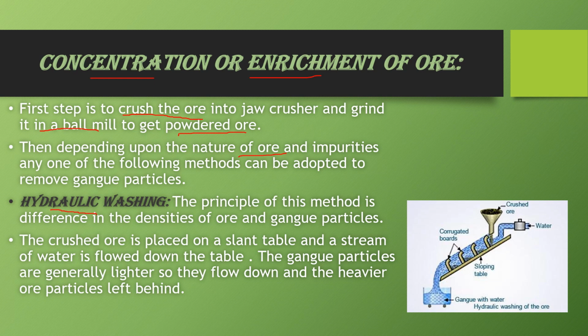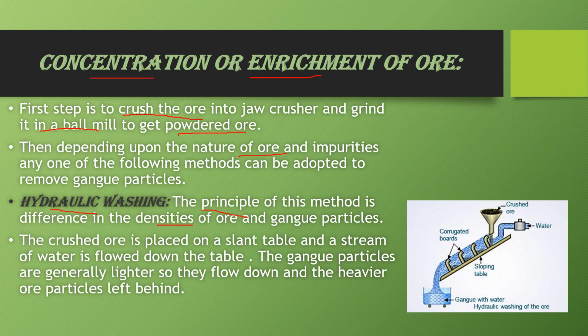See in the diagram, hydraulic washing is based on the principle of the difference in the densities of the ore and gangue particle. Maybe the gangue particle is heavier or the ore particle is heavier. Mostly the gangue particles are generally lighter and ore particles are generally heavier.